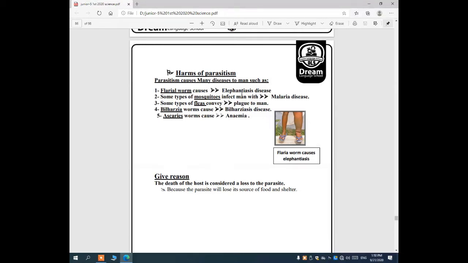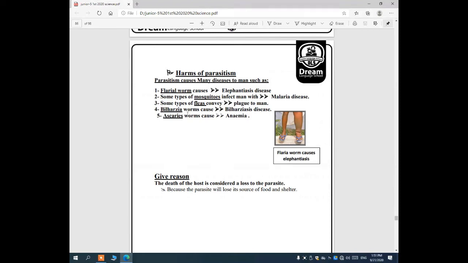What caused the elephantiasis disease? Number 1, filaria worm. Number 2, mosquitoes, which infect man with what? With malaria. So mosquitoes, malaria. M and M. Number 3, some types of fleas convey plague disease to man.